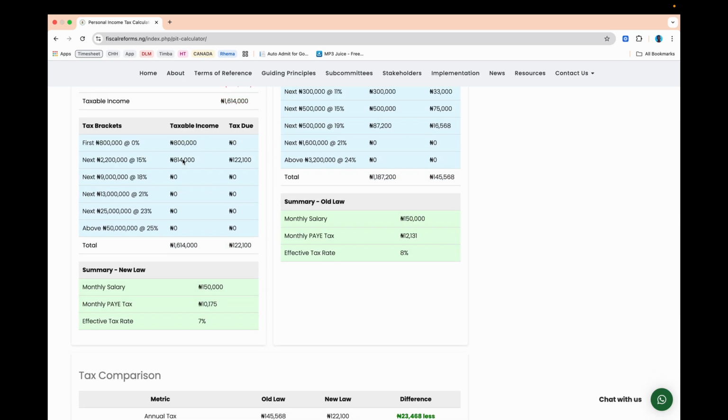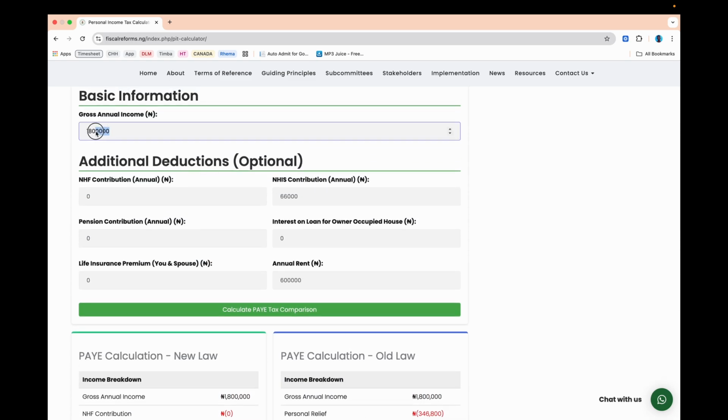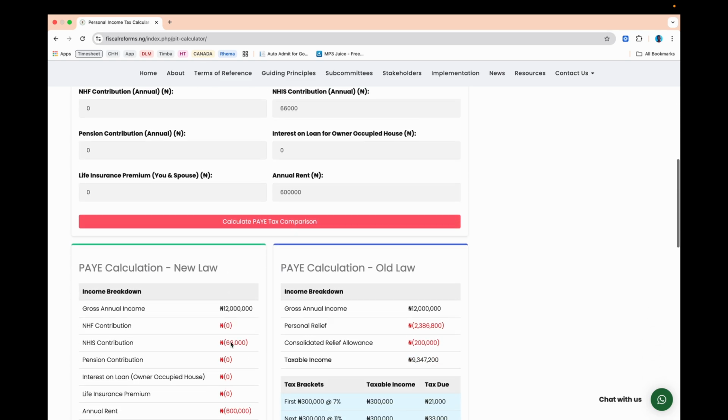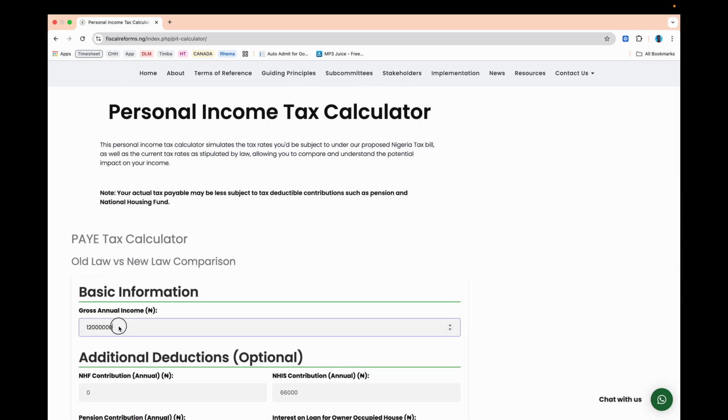If this, for instance, were an amount that surpassed this 3 million, so let's say we come back here, maybe we say you are earning 1 million per month, which means at the end of the year you'll be earning 12 million. If we calculate and you come to this point, you would notice that because the amount that is there after 2.2 million is removed, you also still have a remainder. It is brought forward here. But let's go back to our example of 1.8 million.